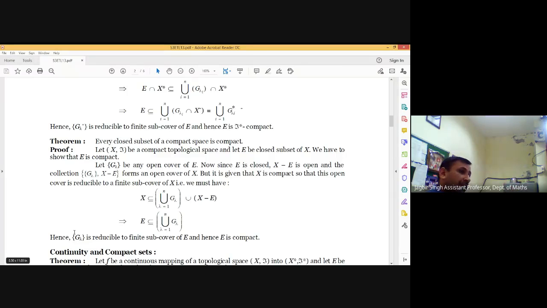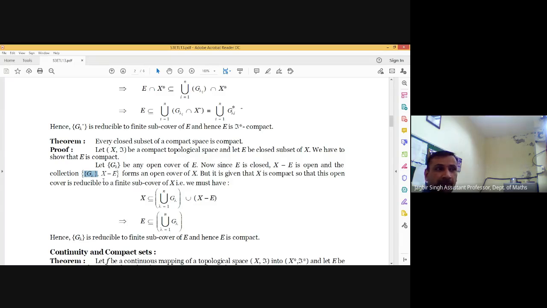And then consider the collection of all these G lambdas and X minus E. And now listen, these G lambdas form an open cover of E. So these sets cover E. E is covered. And now X minus E covers the complement of E.